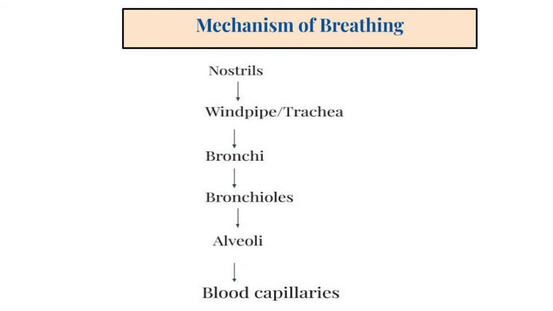Each bronchiole ends in a number of air sacs called alveoli. Alveoli have very thin walls and are supplied with blood capillaries, and here in alveoli, exchange of oxygen and carbon dioxide takes place in the blood.